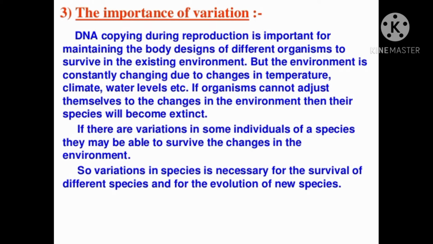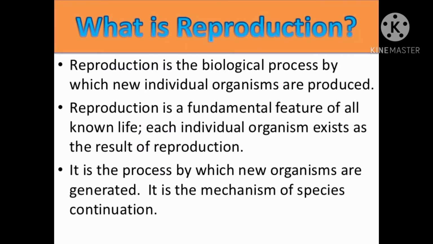DNA copying during reproduction is important for maintaining the body designs of the different organisms to survive in the existing environment. If there is variation in some individuals of a species, they may be able to survive the changes in the environment. So variation in the species is necessary for the survival of the different species and for the evolution of new species. Now, what is reproduction and what are the different types of reproduction?